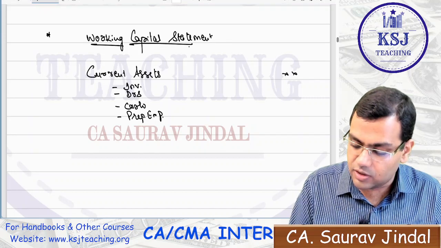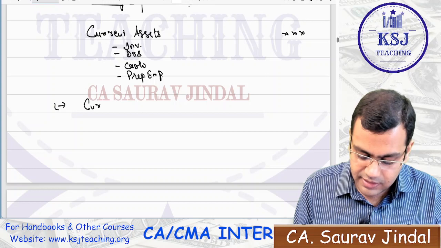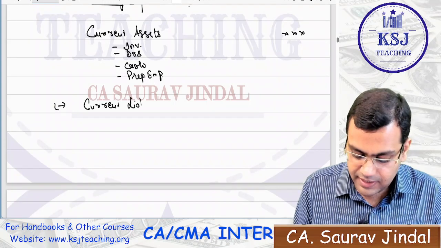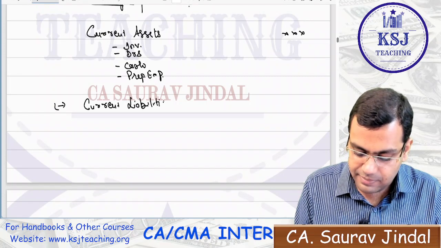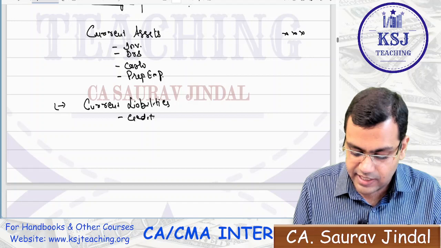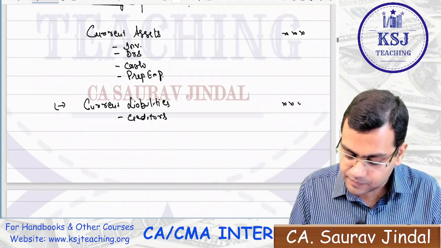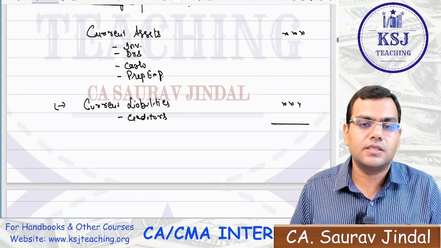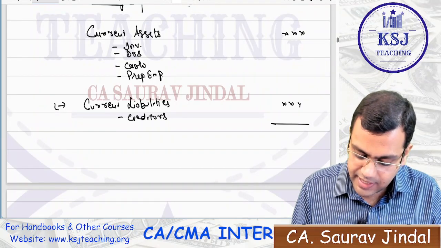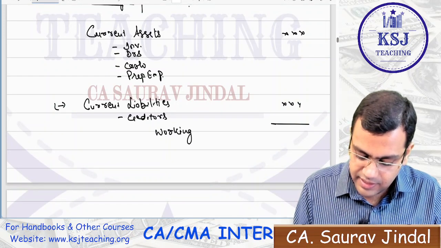So you will calculate all the current assets, minus all the current liabilities, right? So current liabilities will include the various creditors, whether it is creditors for raw material or creditors for expenses, right? So from here you will get the net working capital.